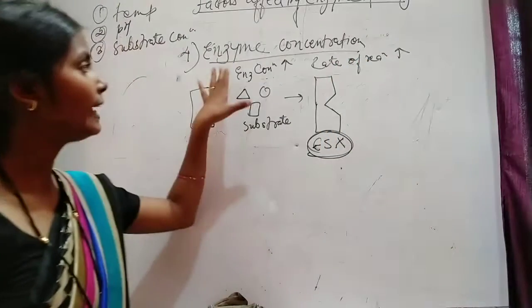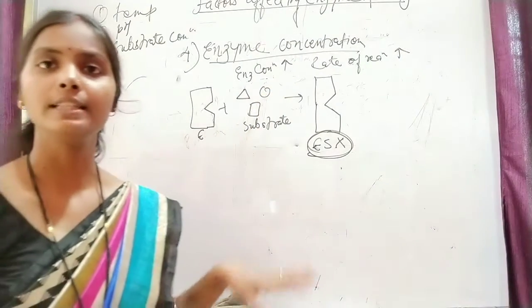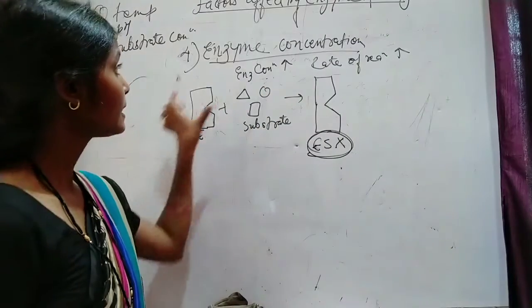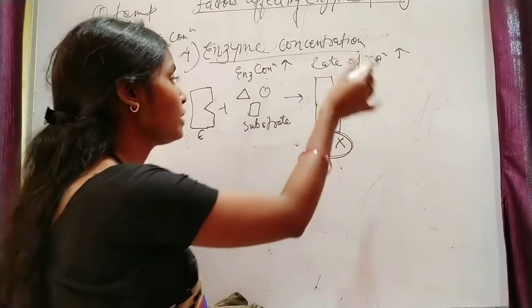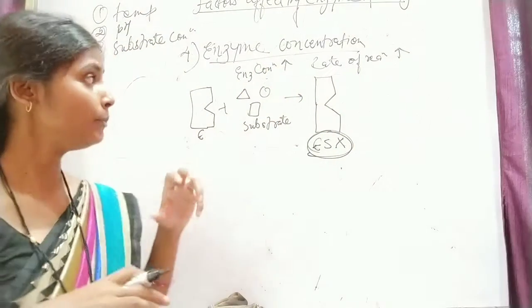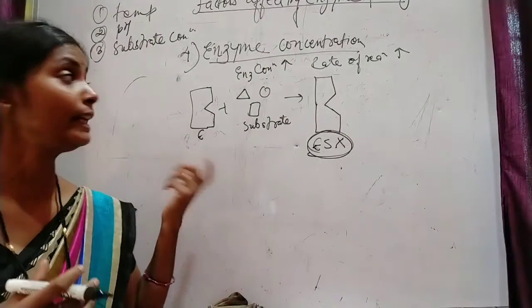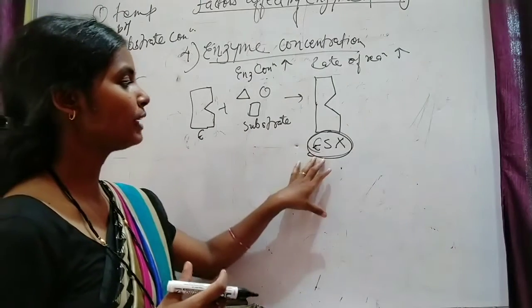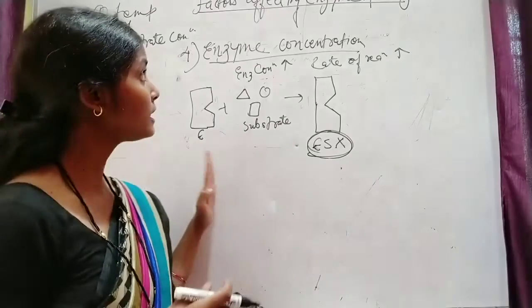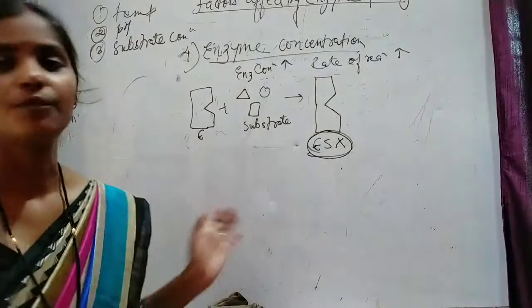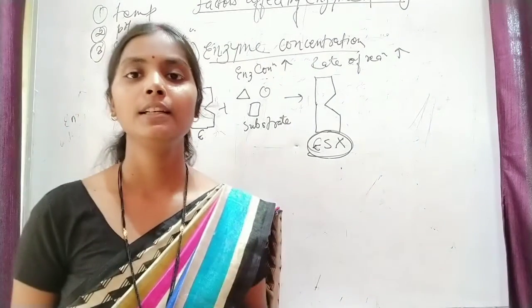So like this, enzyme concentration also affects the enzyme activity. When enzyme concentration increases the rate of reaction also increases, but at a certain point when the enzyme concentration is more than needed, there is no formation of the enzyme substrate complex, so the rate of reaction will not increase. These are the different factors which affect the enzyme activity.